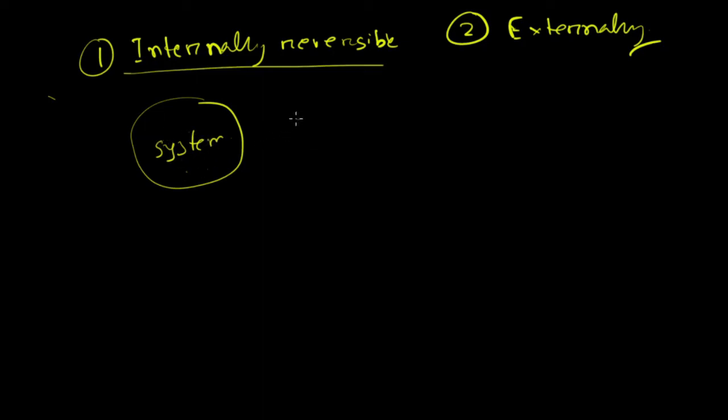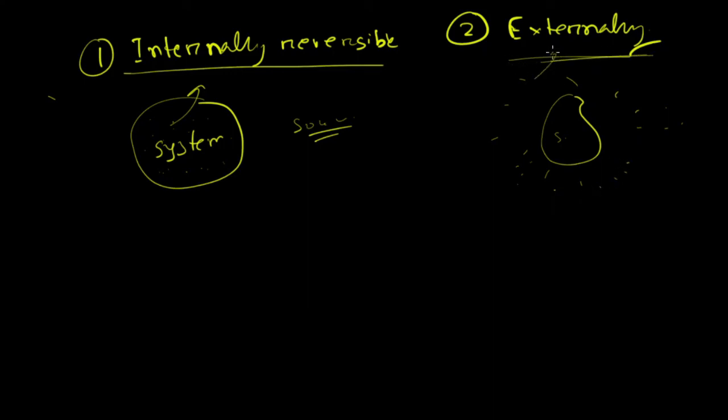We are not at all bothered about our surrounding. Inside the system, it comes back to its original state. This type of process is an internally reversible process. And in an externally reversible process we are not bothered about our system; the environment or the surrounding comes back to its original state, there is no change of the surrounding. This type of process is an externally reversible process.